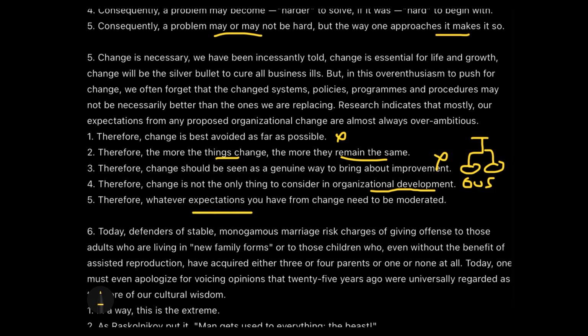No one is worrying about the expectations you guys are having. Your expectations getting moderated will not change the effects of the changes being done to an organization, and that's why it is again irrelevant. So that brings me to option 2, which was a perfect summing up conclusion for my paragraph, which was actually taking both the sides of the change and the sameness together in a sentence. So that makes the answer for the second question number 2.